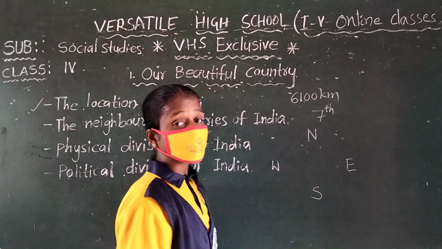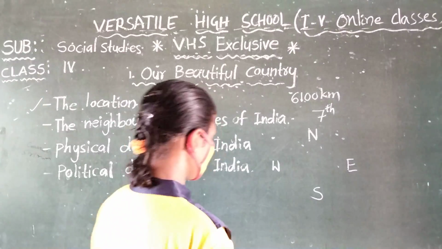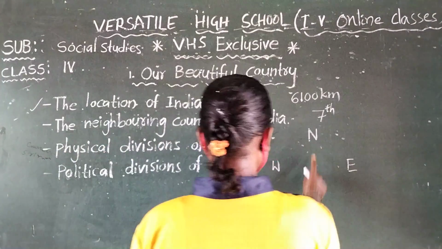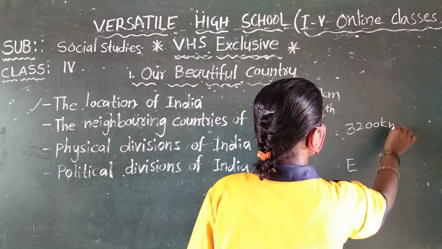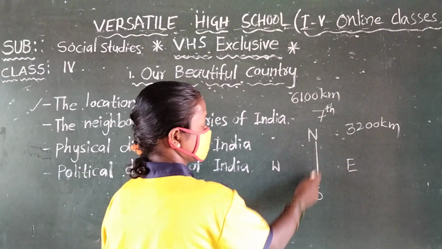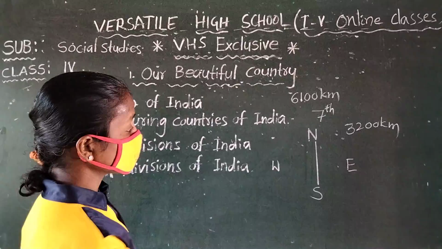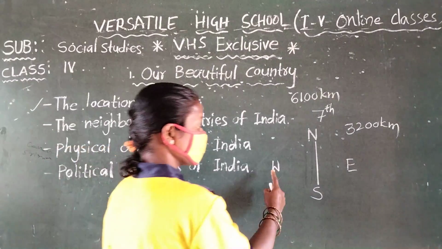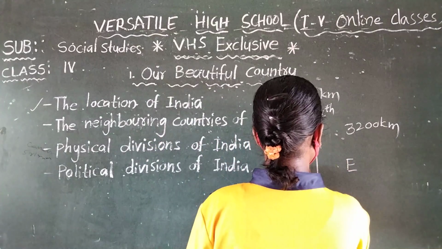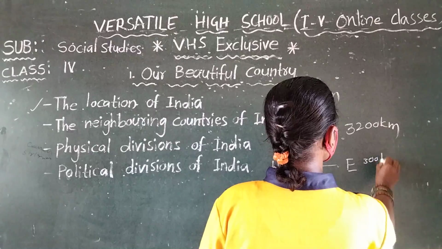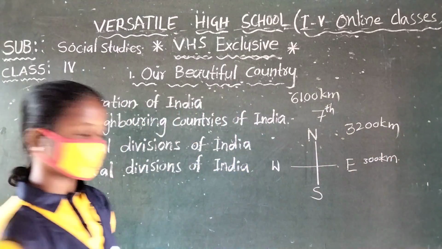So the total length of India from north to south is 3,200 kilometers. And the total width from west to east is 3,000 kilometers.